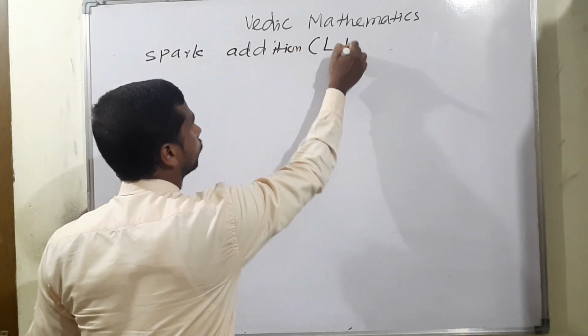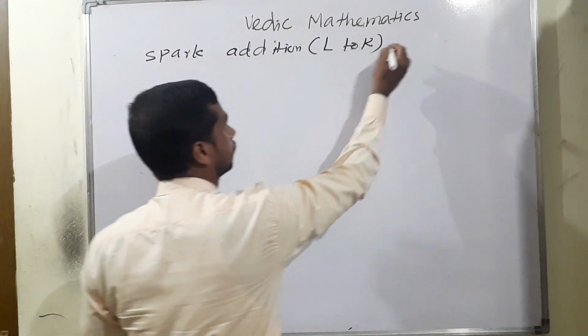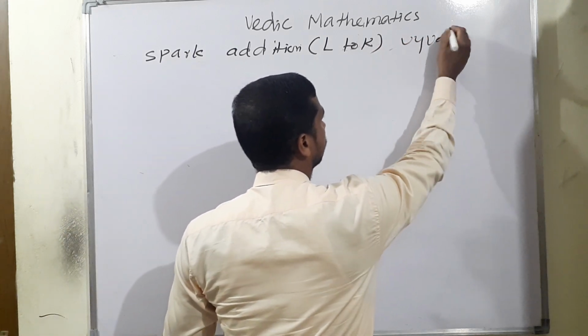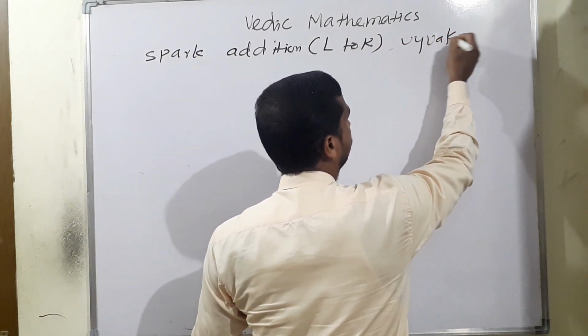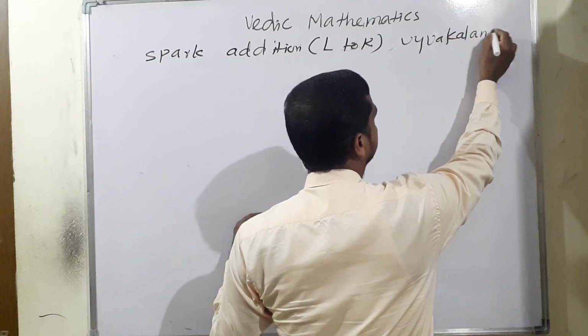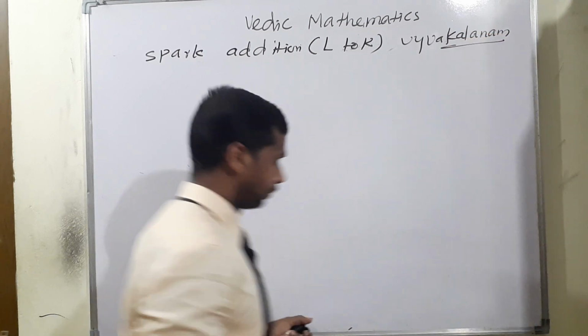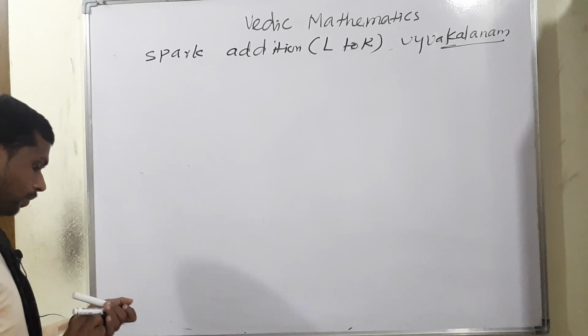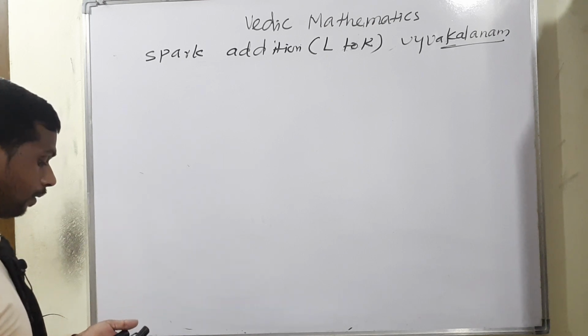So the term also left to right, that is the name Vyava Galanam. What is the sutra name? Vyava Galanam. Okay. That is the formula name Vyava Galanam.